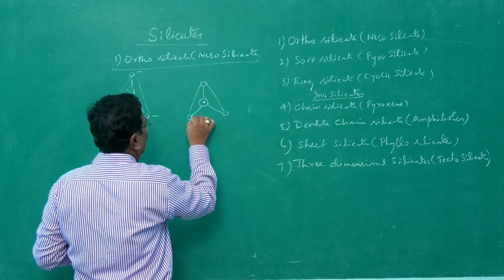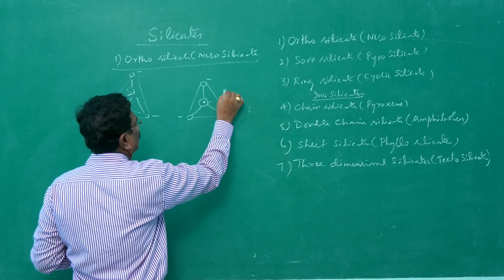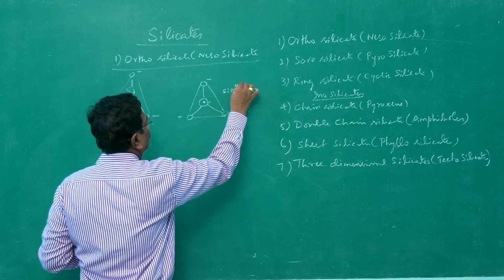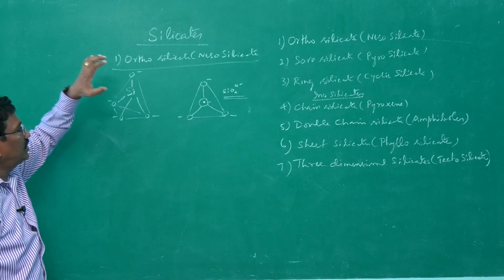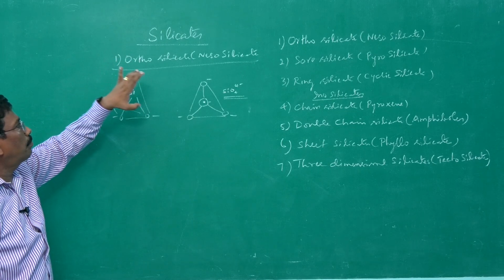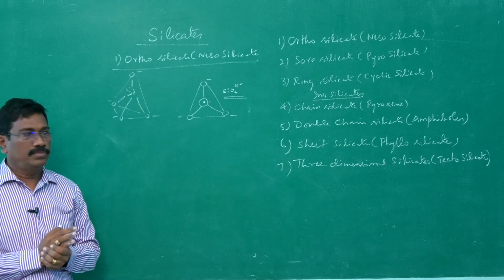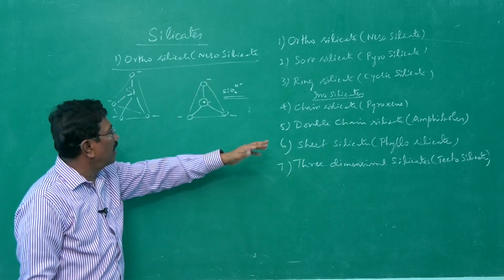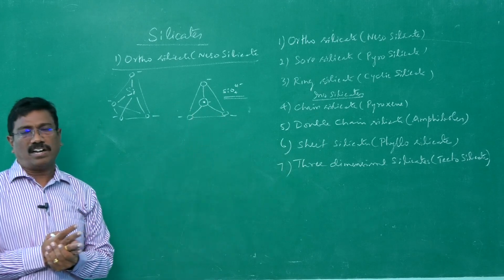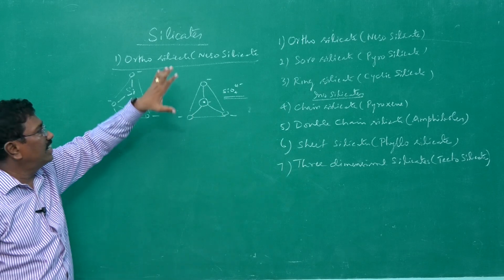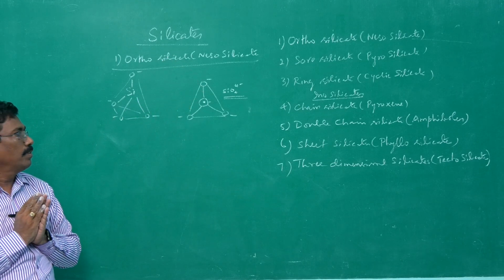So we used to draw SiO4 4 minus tetrahedra. If such SiO4 tetrahedra are present in silicates, they are said to be orthosilicate. That's all. In most silicates, these oxygen atoms are shared with other SiO4 tetrahedral units, whereas here it is not shared, it is simply the SiO4 unit as such.